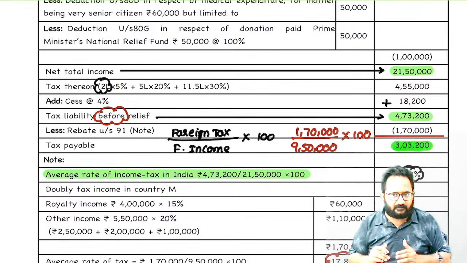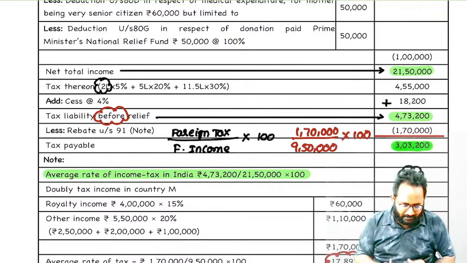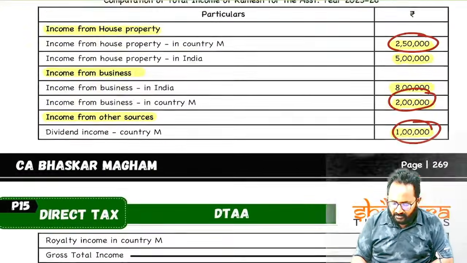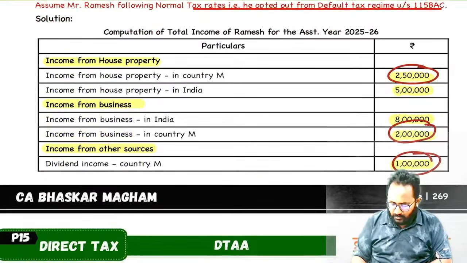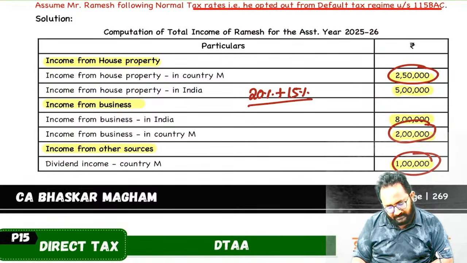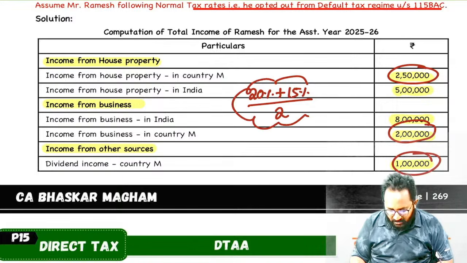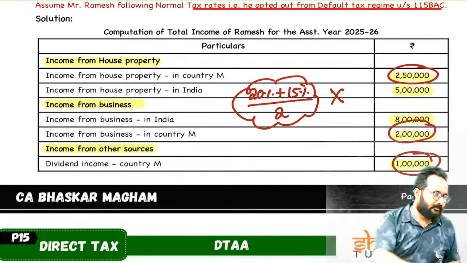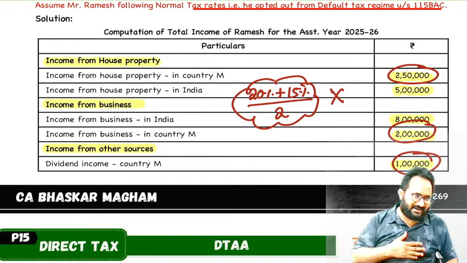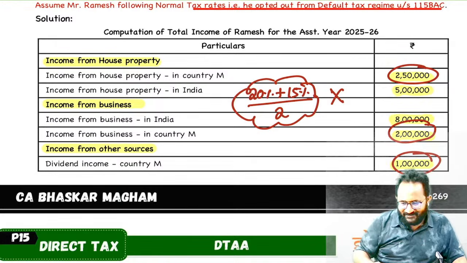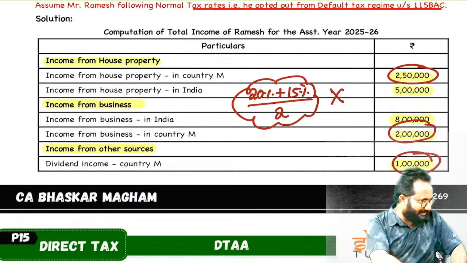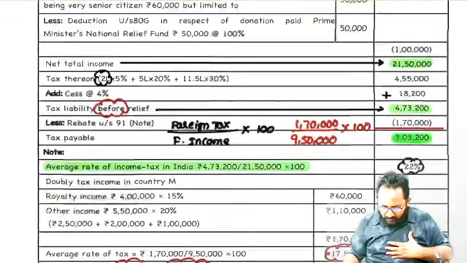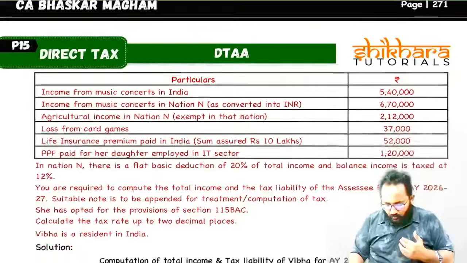Sir, many students will overreact, like 20 and 15% is given. Yes, they are doing the average: 20% plus 15% divided by 2. Don't do this. If you do this, your marks also will be average. With the discounting they will do the average. So forget about this question. Now we'll discuss one more question.